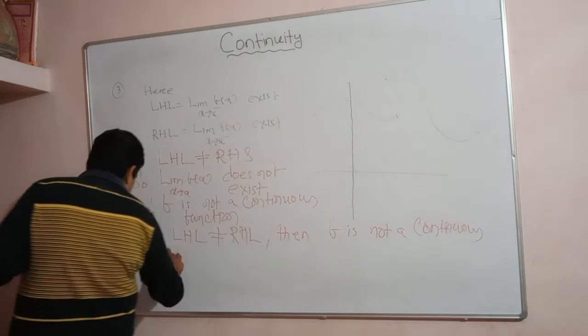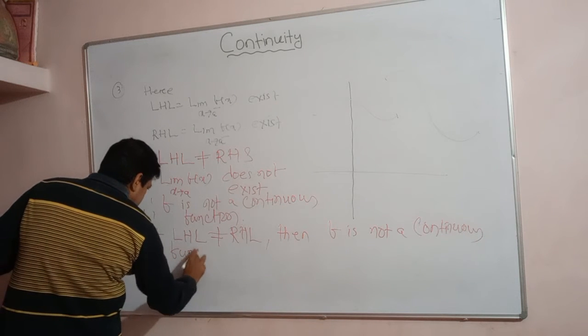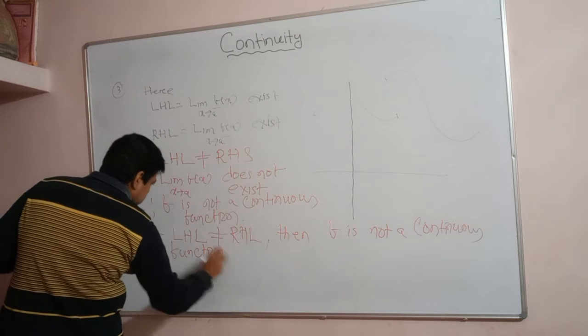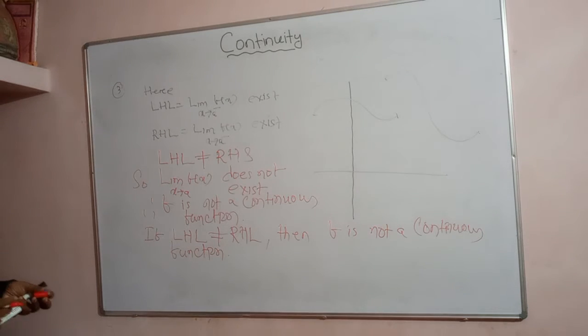Okay, is this clear? Understood or not? It's not a continuous function. Okay, let us see.